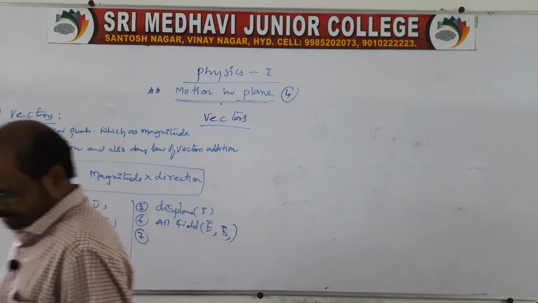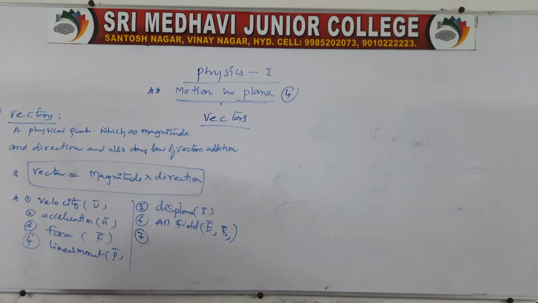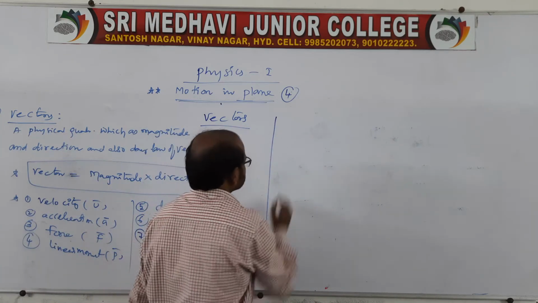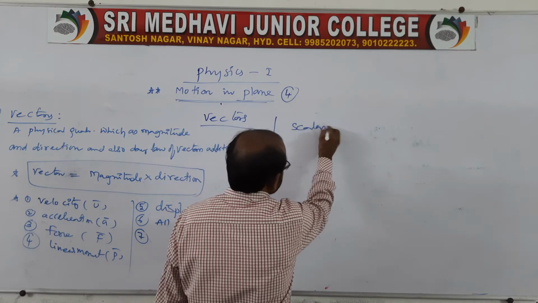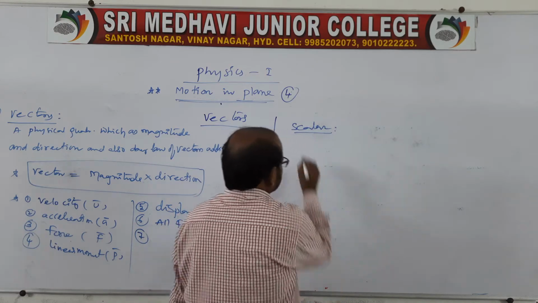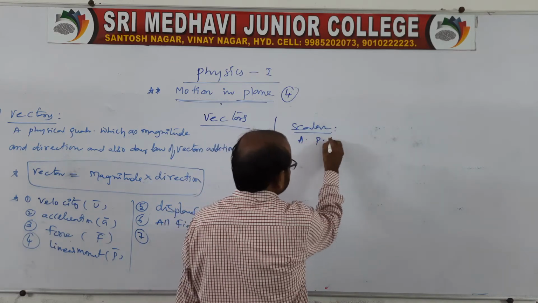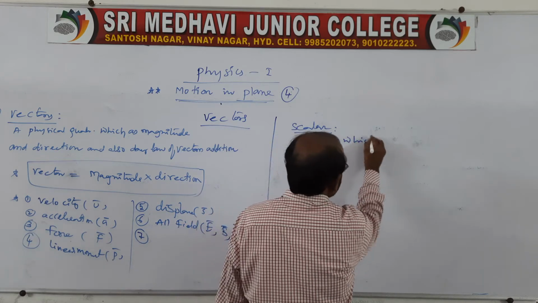Now coming to the point: sir, what is a scalar? I'll tell you.